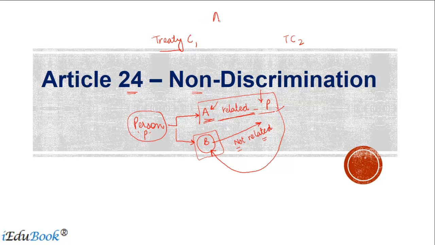There are two people, A and B. A is a resident of treaty country 1, B is a resident of treaty country 2. Tax discrimination means that certain preferential treatment insofar as taxability is concerned is given to A, while the same kind of treatment is denied to B. That is known as discrimination.